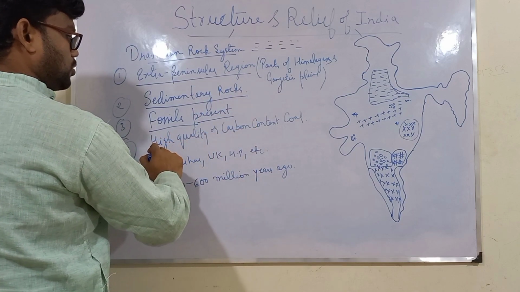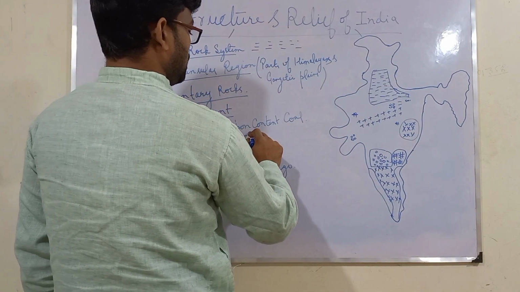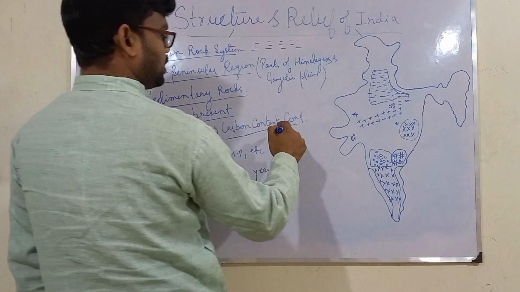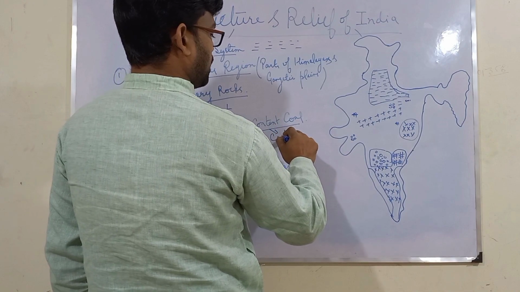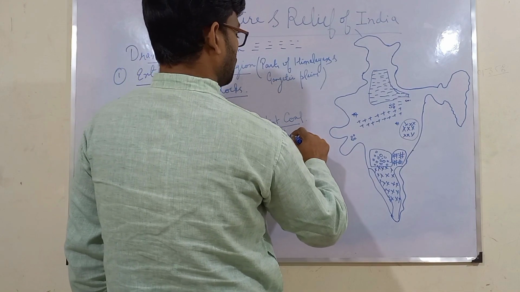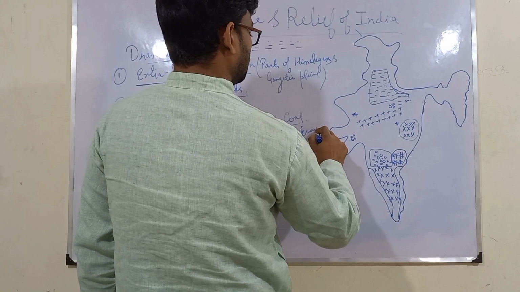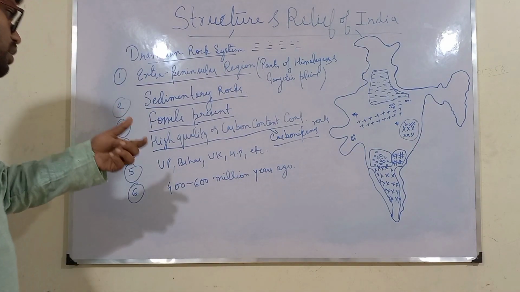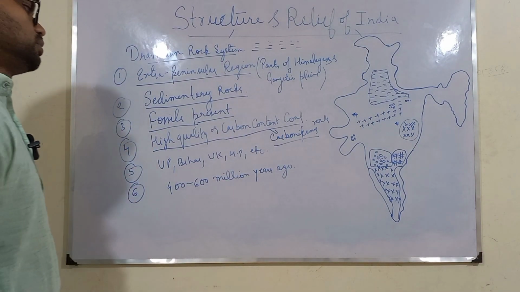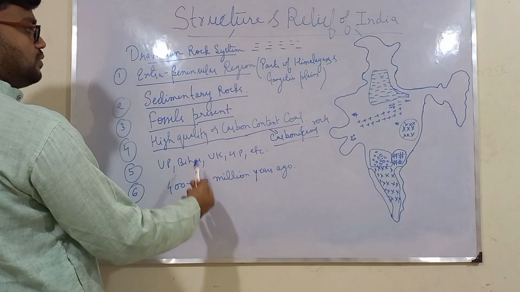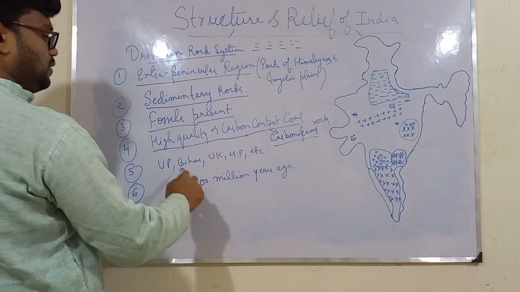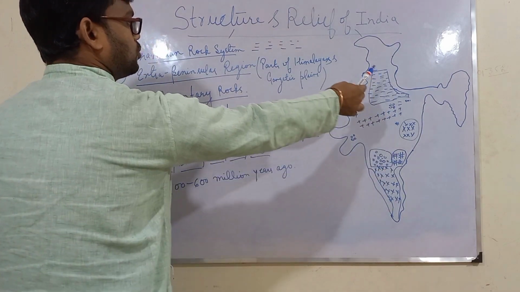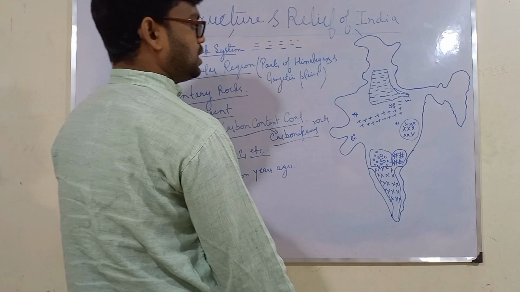The rocks present have very high quality carbon content, and that is why they are also known as carboniferous rocks. Carboniferous rocks means rocks having very high carbon content. The states where Dravidian rocks are mainly found are UP, Bihar, Uttarakhand, Himachal Pradesh and of course a few parts of the Jammu and Kashmir region.